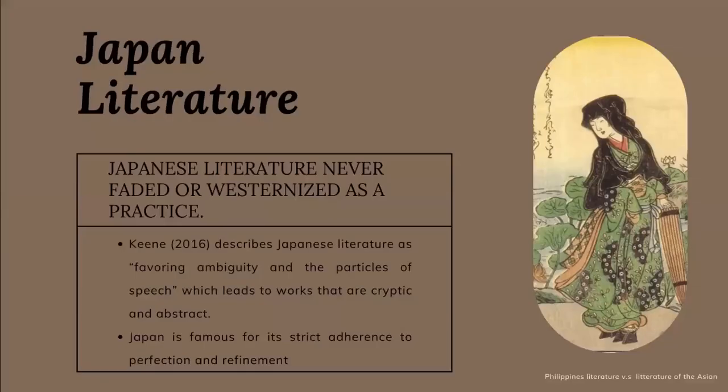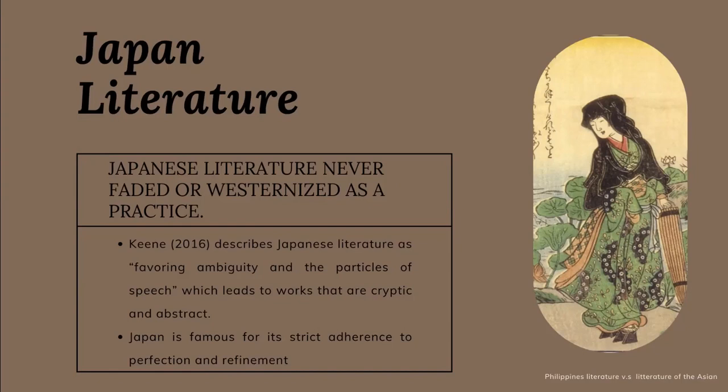Here we are now on the island of Japan, a relatively unique island chain for the fact that most of its life was spent in isolation from the rest of the world. And unlike Chinese literature that declined and resurfaced over a period of cultural changes, Japanese literature never faded or westernized as a practice. Kin 2016 describes Japanese literature as favoring ambiguity and the particles of speech, which leads to works that are cryptic and abstract.